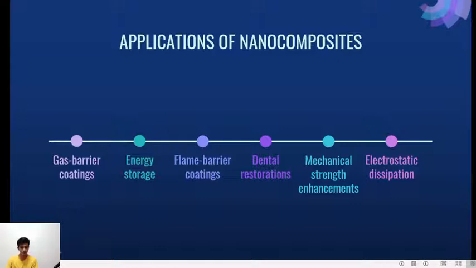The first one here is producing batteries with a great power output, and then speeding up the healing process for broken bones. Researchers have shown that the growth of replacement bone is sped up when a nanotube polymer nanocomposite is placed as a kind of scaffold which guides growth of the replacement bone, followed by producing structural components with a high strength to weight ratio.